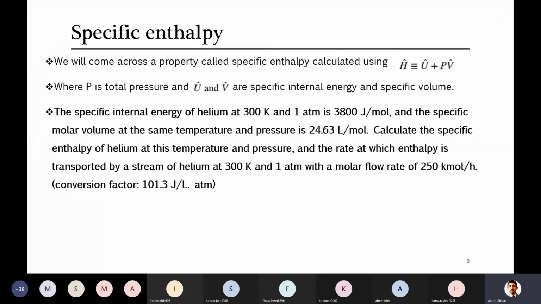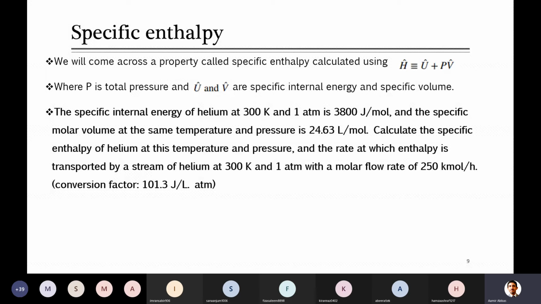And the second part is here: the rate at which enthalpy is transported by a stream of helium at 300 Kelvin and 1 atm with a molar flow rate of 250 kilomole per hour. In the second part, you are asked to find the rate at which enthalpy is transported, which means enthalpy per unit time. You have to find H dot. So at the same conditions of temperature and pressure, and he told you the molar flow rate. So can you solve this problem?